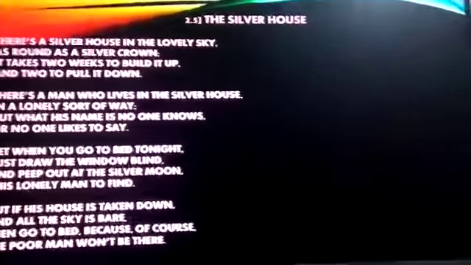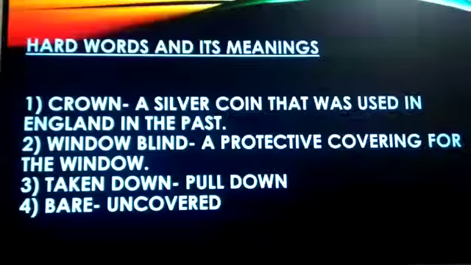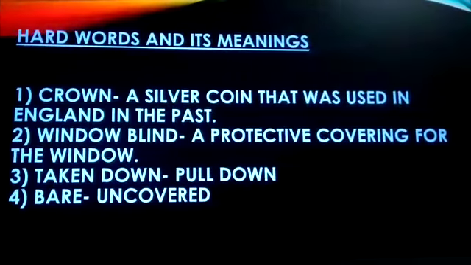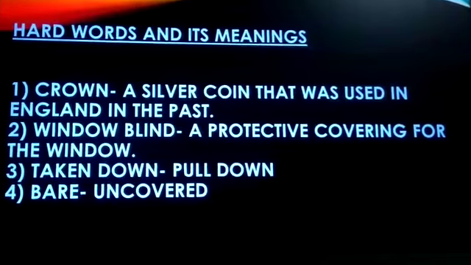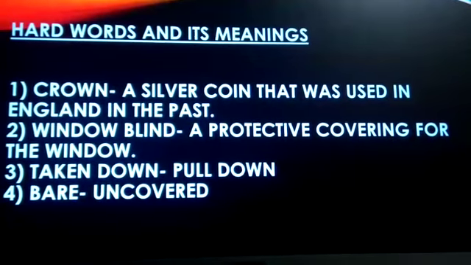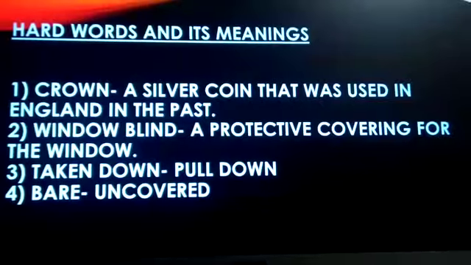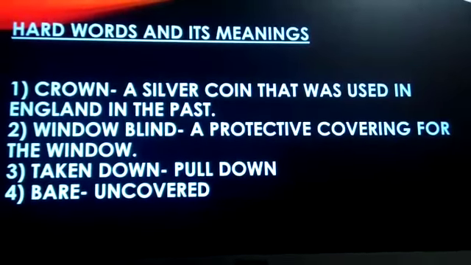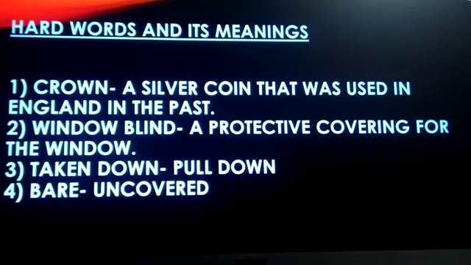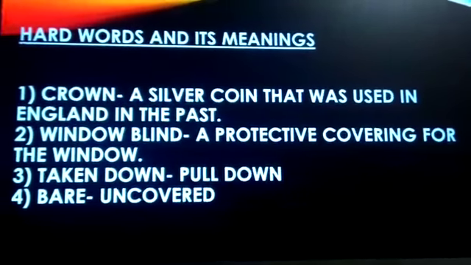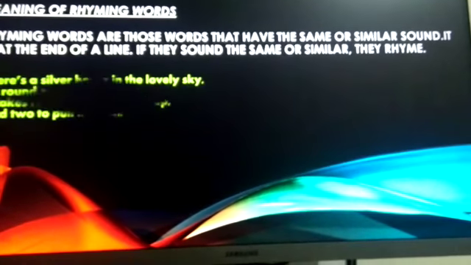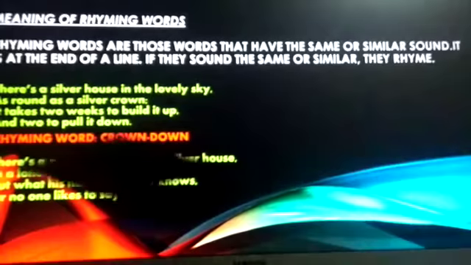Now students, let us understand the hard words and the meaning of the poem. First one, crown, meaning a silver coin that was used in England in the past. Second, window blind, meaning a protective covering for the window, for example a curtain. Third, taken down, meaning pulled down. Fourth, bare, meaning uncovered. Now students, let us see what are rhyming words and the rhyming words of the poem.